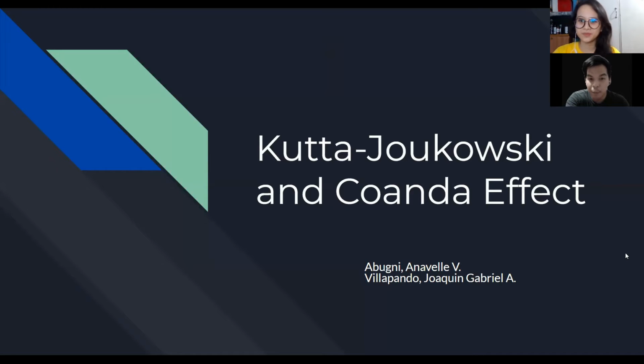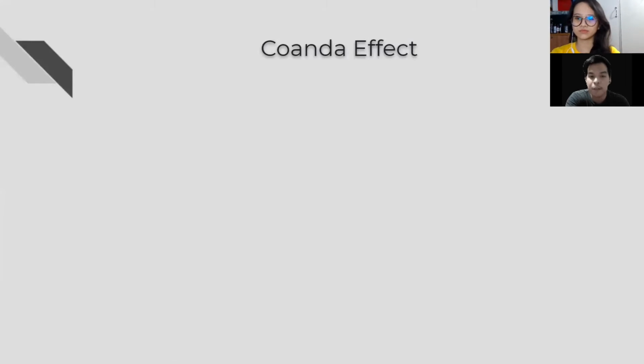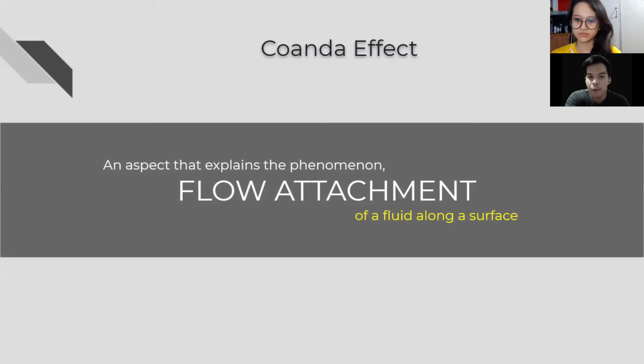Now we will be learning about the Kutta-Joukowsky theorem and the Coanda effect. To better understand the Kutta-Joukowsky theorem, let us first discuss the Coanda effect. When you say Coanda effect, only remember two words: flow attachment. The Coanda effect is an aspect that explains the phenomenon behind flow attachment of a fluid along a surface.